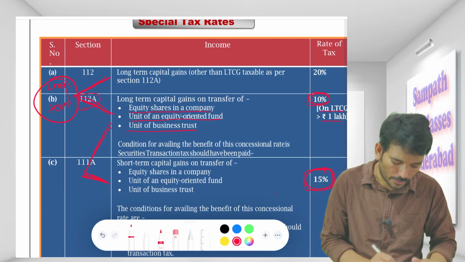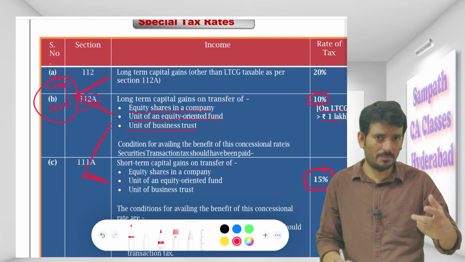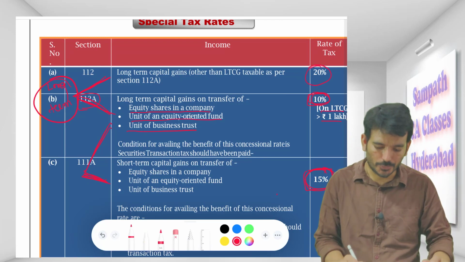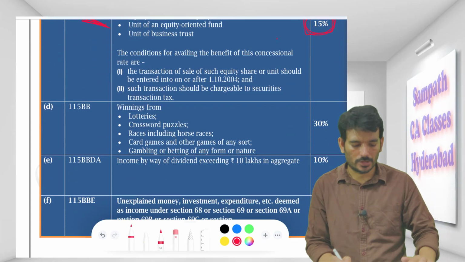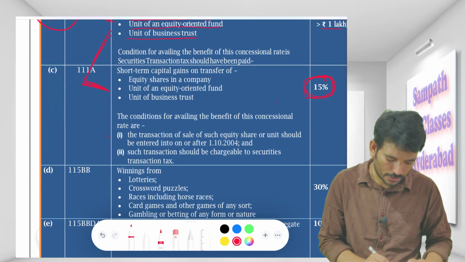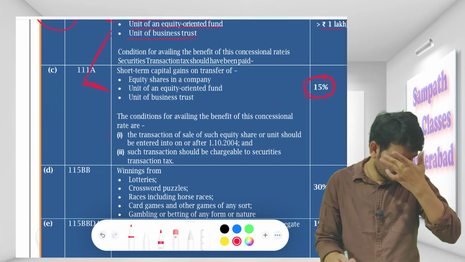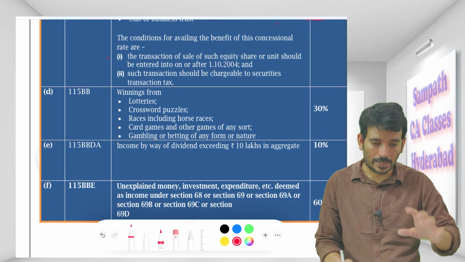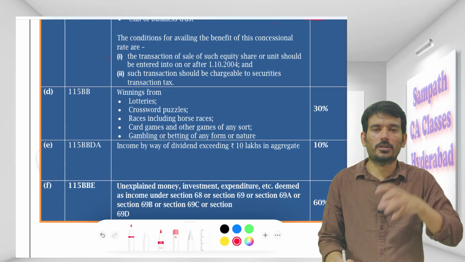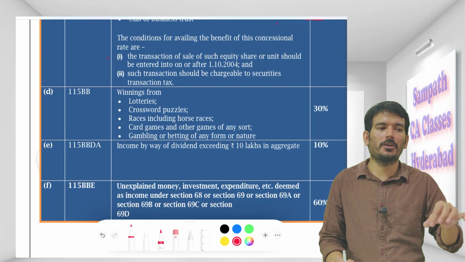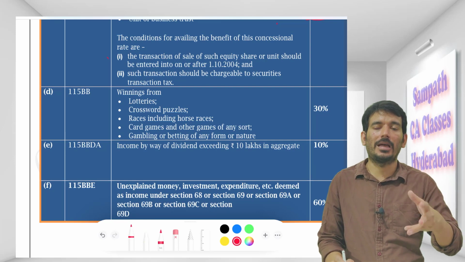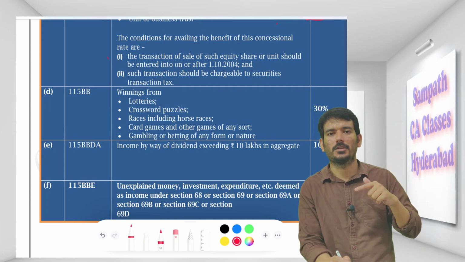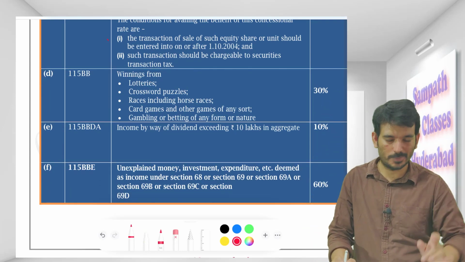But coming to long term only, see, when I am saying long term, it doesn't mean that only shares I will trade. I have a land, I have a building, I have furniture. So here it is 20%. Okay, so that is a thing. And coming to the short term, I told 15% flat. And other than these shares, for short term also I might have a short term capital gain on my land or my building or something else. Okay, short term, not necessarily this equity oriented fund or business trust, then that will be as per the normal rates, there is no specific rate for that.